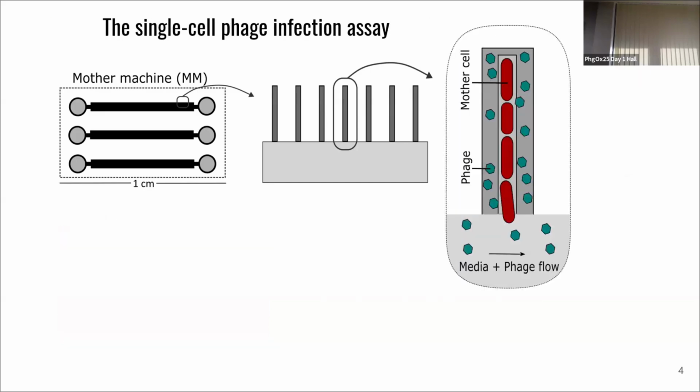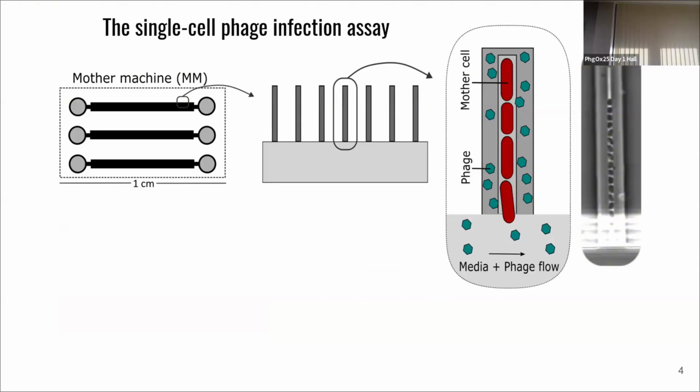The single-cell phage infection assay that has been established in our lab by a senior PhD student relies on a slightly modified mother machine design, which comprises these side trenches that allow phage diffusion and absorption onto the mother cell. This is an example trench in which cells have been lined up and the phages are allowed to flow past and infect the cell.